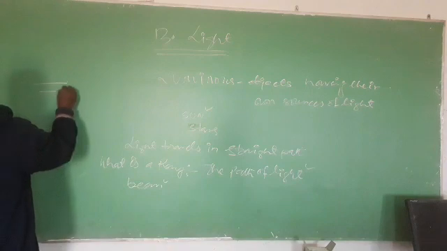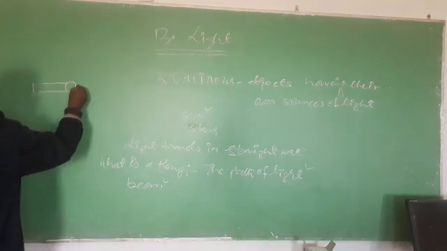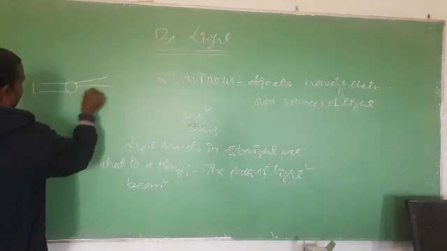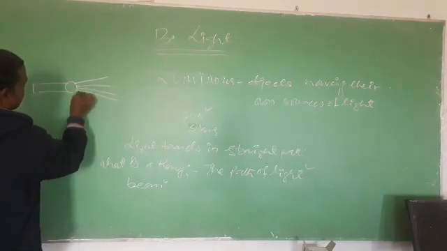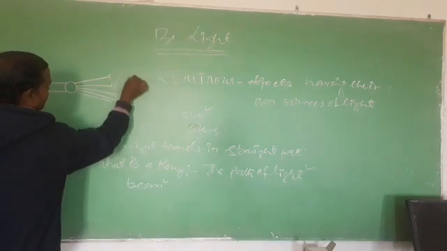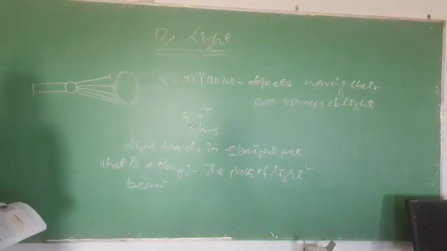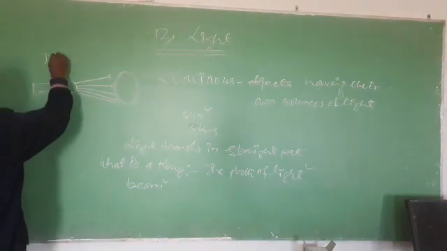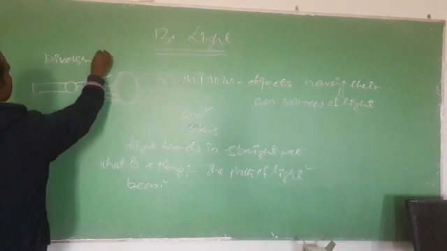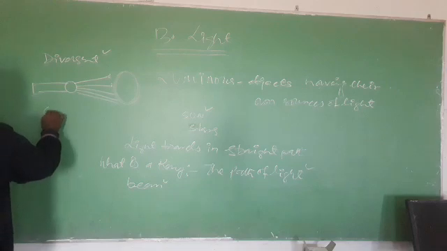So this is a torch and this is the lens. When light comes from the torch it spreads, which means when it falls on the ground its patch increases. So this is a divergent beam. Similarly, when the rays of light meet at a point, this beam is called a convergent beam.